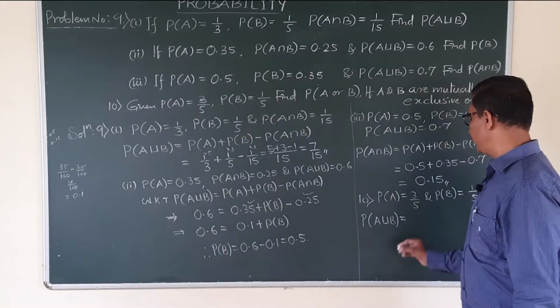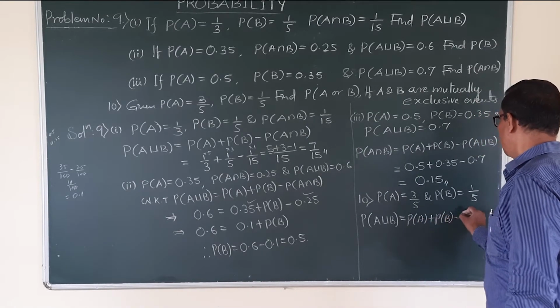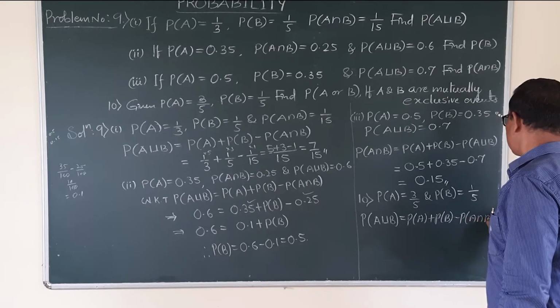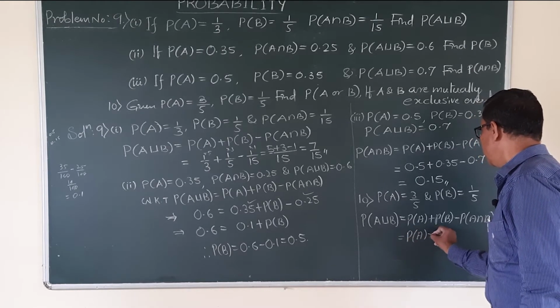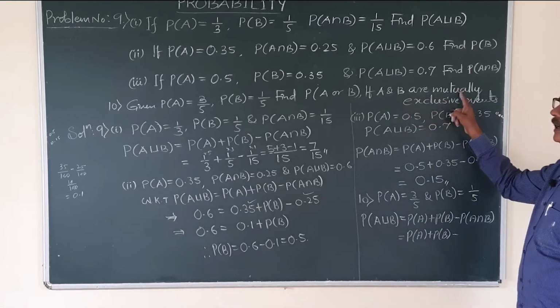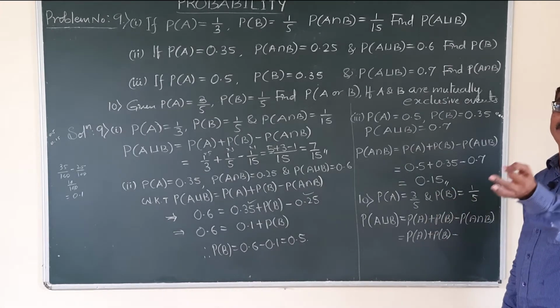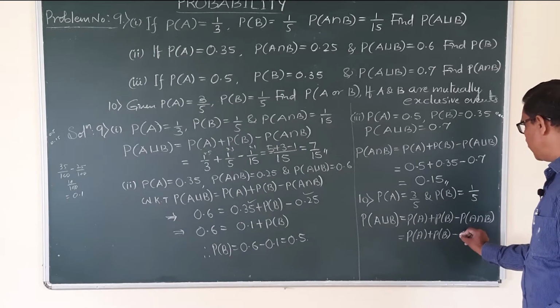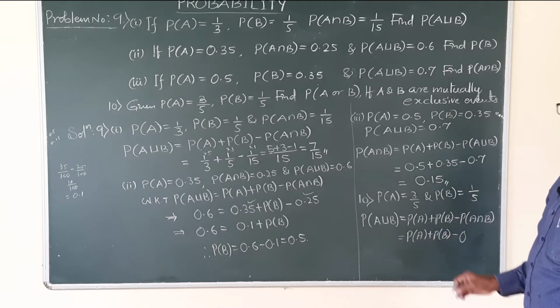So P of A union B, you know the formula, P of A plus P of B minus P of A intersection B. That is equal to P of A plus P of B minus 0, since A and B are mutually exclusive. You know the definition of mutually exclusive: two or more events are said to be mutually exclusive if their intersection is the empty set, its probability becomes 0. Why does it become 0? Because A and B are mutually exclusive.